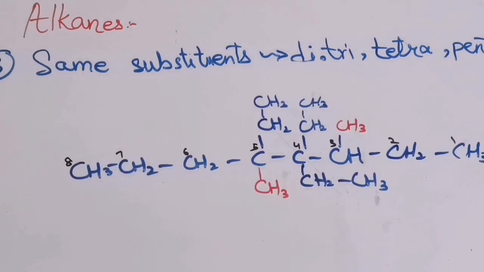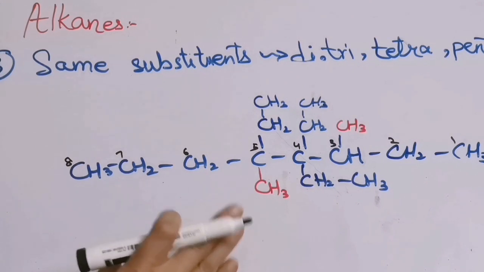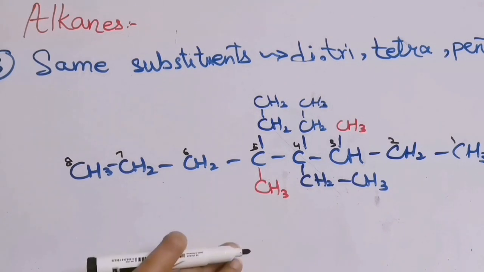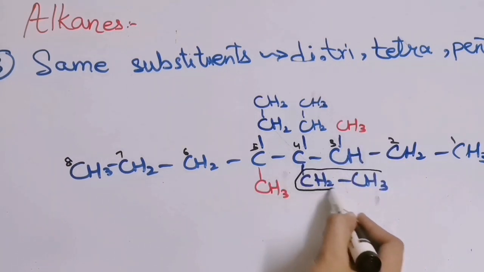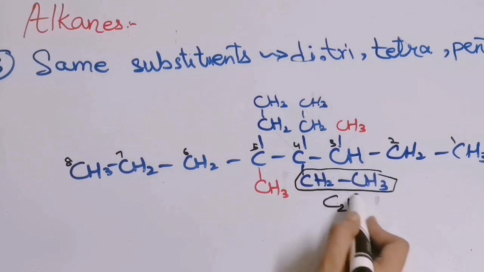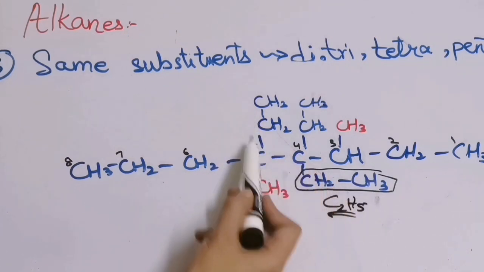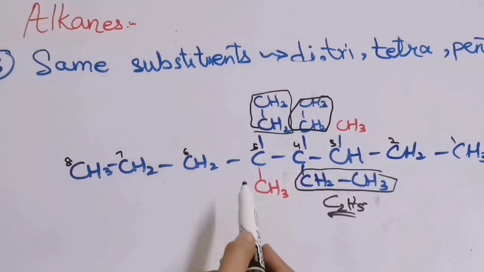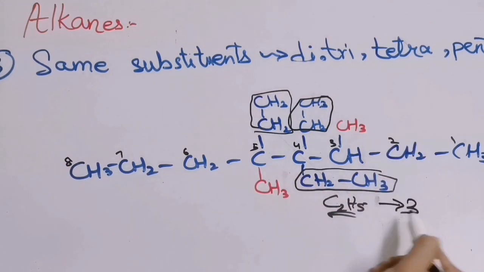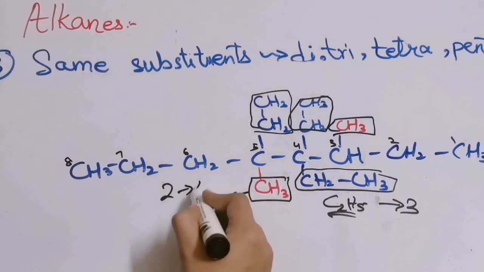Now see over here, I wrote this example. I have already given the numbers to the chain. Now you should know how we will give the numbers to the chain. We will give the numbers in a way that the substituents will get the lowest possible numbers. Now what substituents are present on this chain? This one is ethyl. It is C2H5, right? C2H5 is ethyl. This one is also ethyl and this is also ethyl. So how many ethyls are present? 3. And what are the other substituents present? 2 methyls, right?